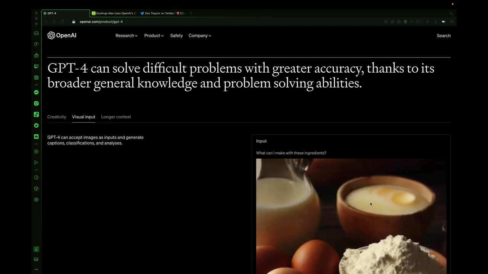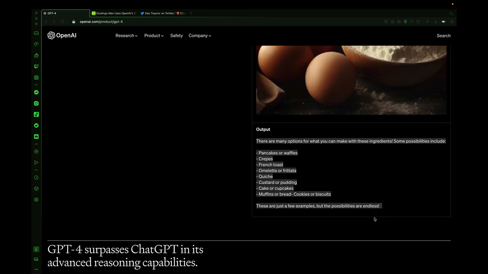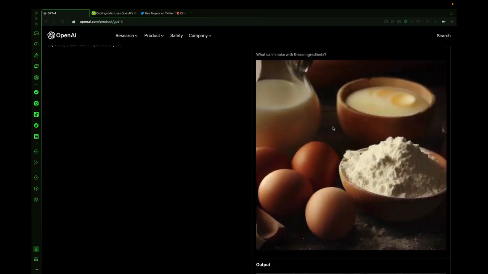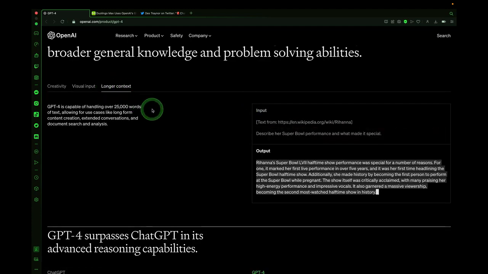Whether you're inputting text or whether it's reading an image, it can process and analyze these images and these text inputs and provide creative, smart, and very impressive outputs based off the data that it receives when it reads that image or when it reads and processes that text that you provided. Another fun thing is it's able to process more data now. So GPT-4 is capable of handling over 2,500 words of text. So this is much larger than the previous GPT 3.5 model.